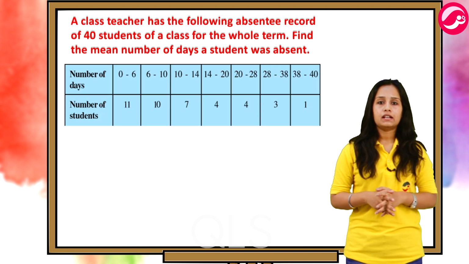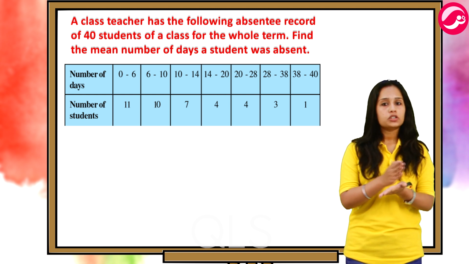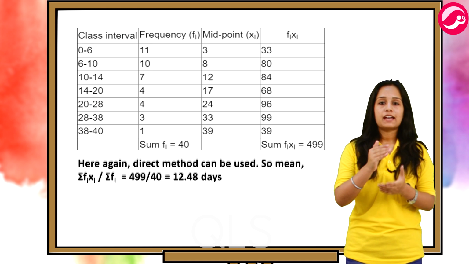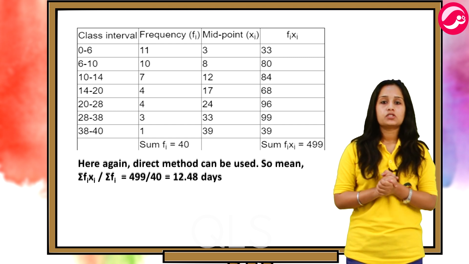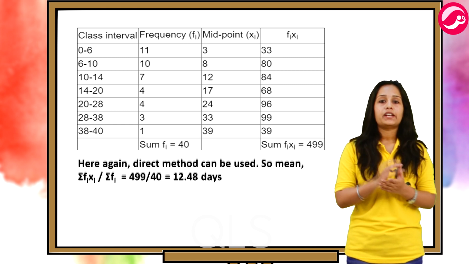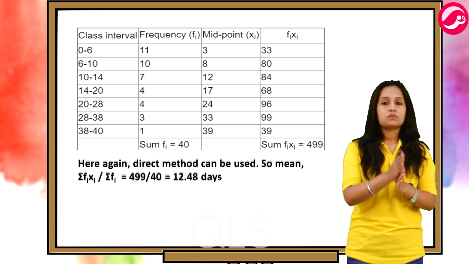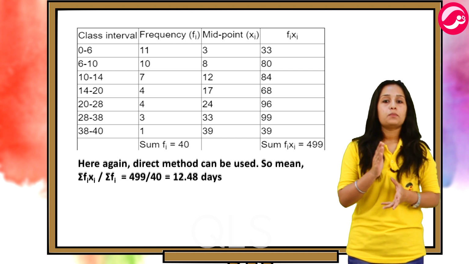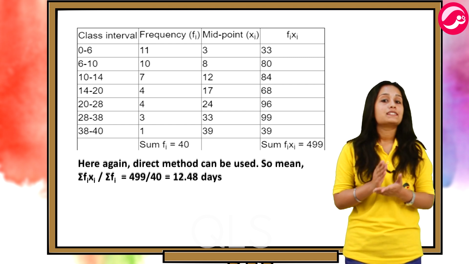Now the next problem says that a class teacher has the following absentee record of 40 students of a class for the whole term. We have to find the mean number of days a student was absent. So as you can see from the table, the values of fi and xi are small, so we can apply the direct method. So mean x bar is equal to sigma of fi xi divided by sigma of fi. The value of sigma of fi xi is 499 and sigma of fi is 40. So 499 by 40 equal to 12.48 days. So a student was absent on an average 12.48 days in the whole term.